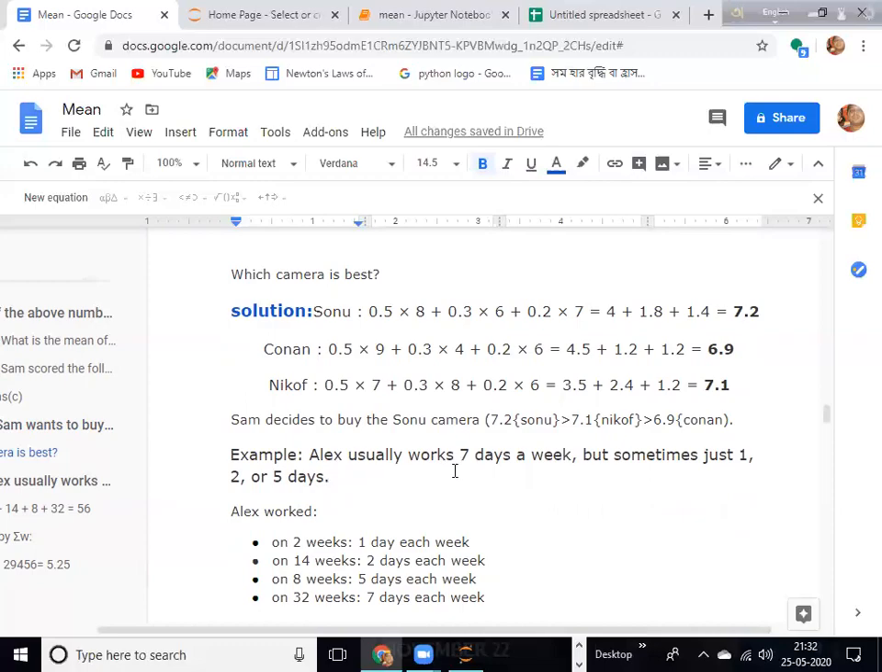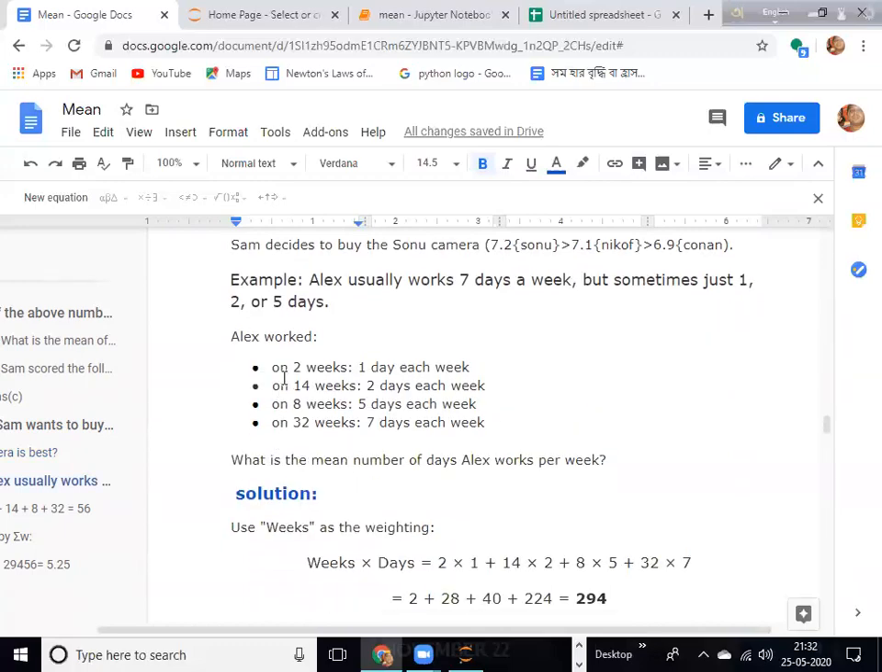Now there is another example. Alex generally walks 7 days a week, but sometimes he walks just 1 day a week, 2 days, or 5 days. So Alex walks 1 day each week for 2 weeks, 2 days each week for 14 weeks, 5 days each week for 8 weeks, and 7 days each week for 32 weeks. So what is the mean number of days Alex walks per week? How can you do that?